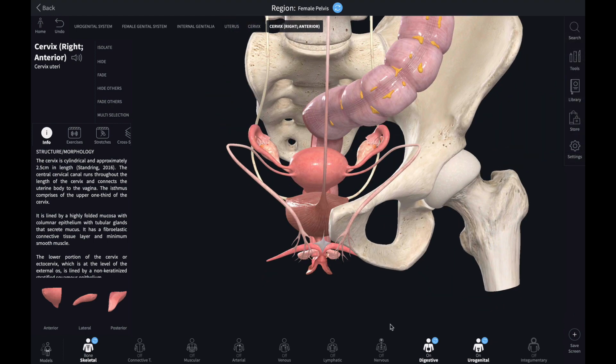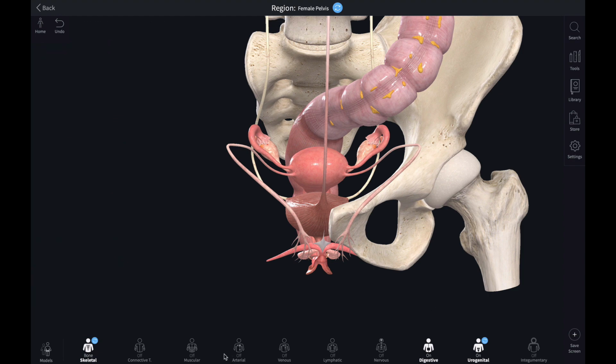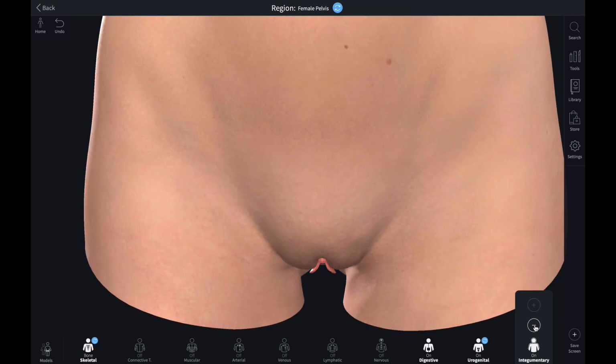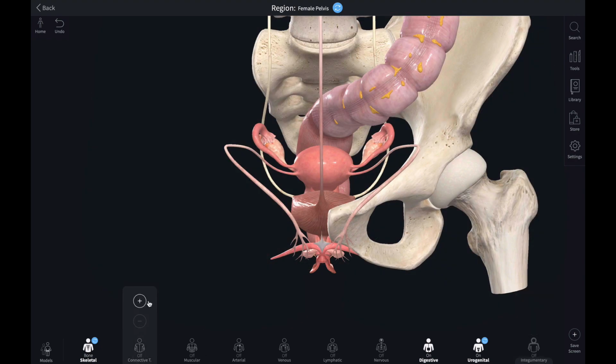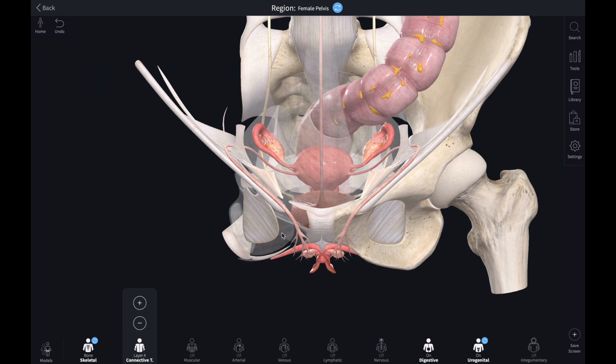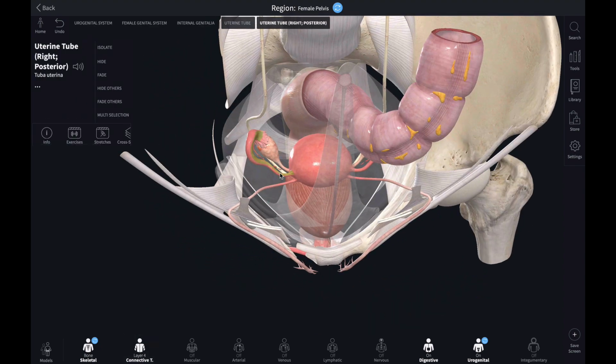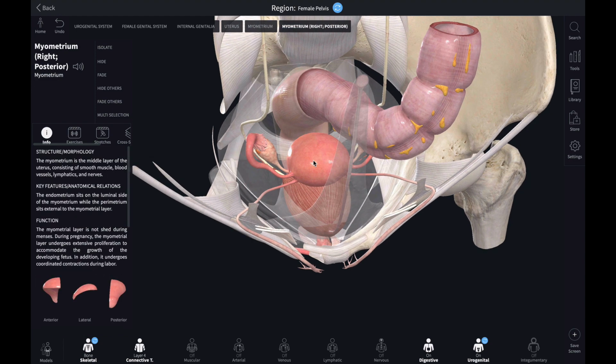So when you see from the superior aspect, you have this peritoneal sac. Okay, I will show you.